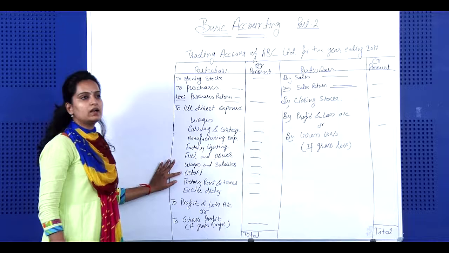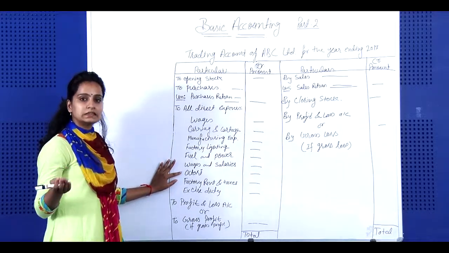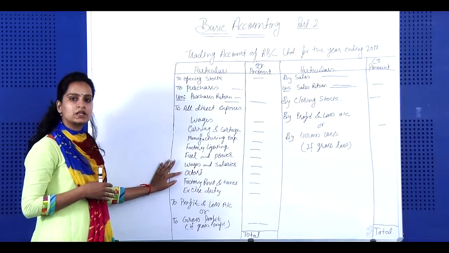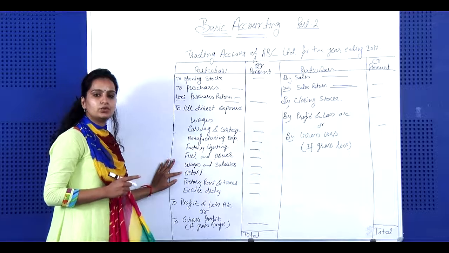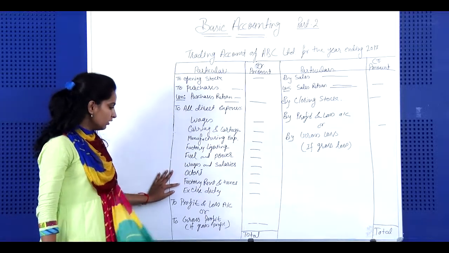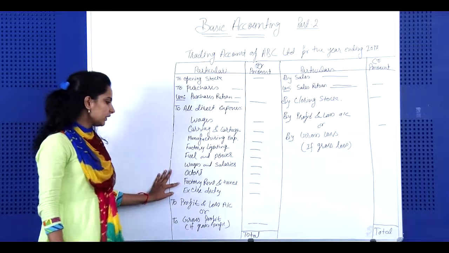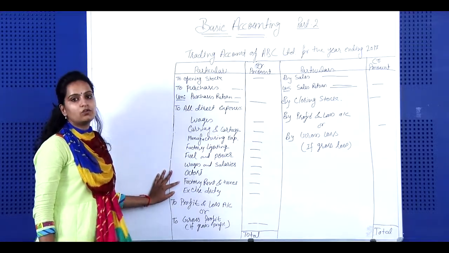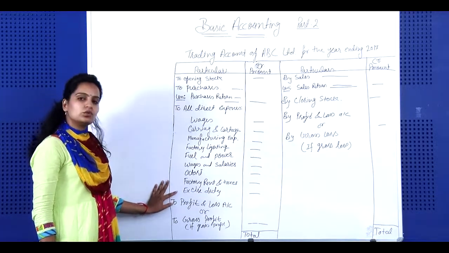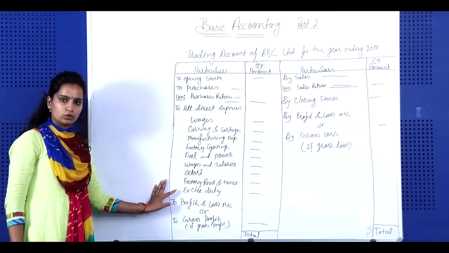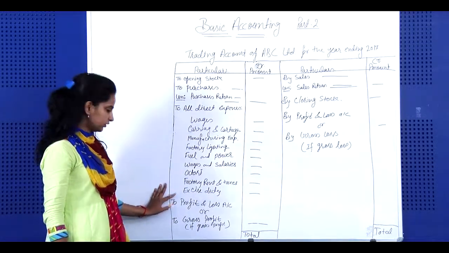Octroi means if we are importing, that is, purchasing some goods from other states, octroi will be charged in the transportation. That is a direct expense, because it is related to the manufacturing units. Factory rent and taxes means if we have taken the factory area on rent, then we have to pay the rent for the factory. Excise duty means if we are importing some goods from other countries, the excise duty will be charged.